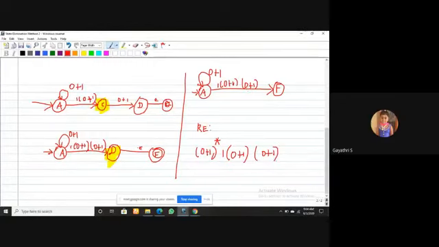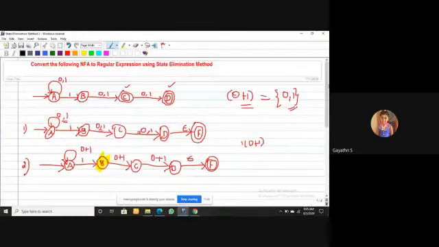Here you can keep this answer as it is, or you can also reduce it. The 0 plus 1 is repeated. In the closure, you only have to write 0 plus 1 one time, that is enough: (0 plus 1) closure, that is enough, and 1. So this is the regular expression for the automata. Take a note, it is an important one. Note it down.